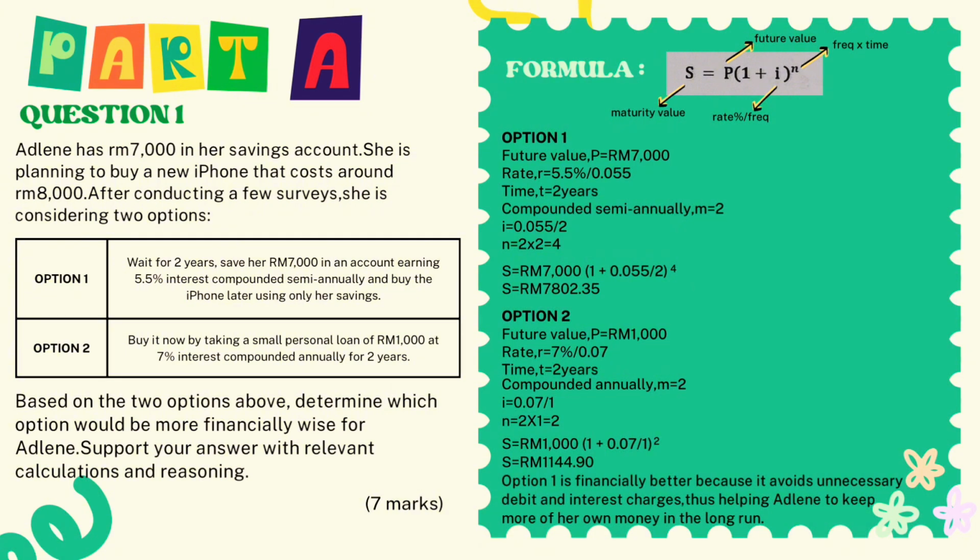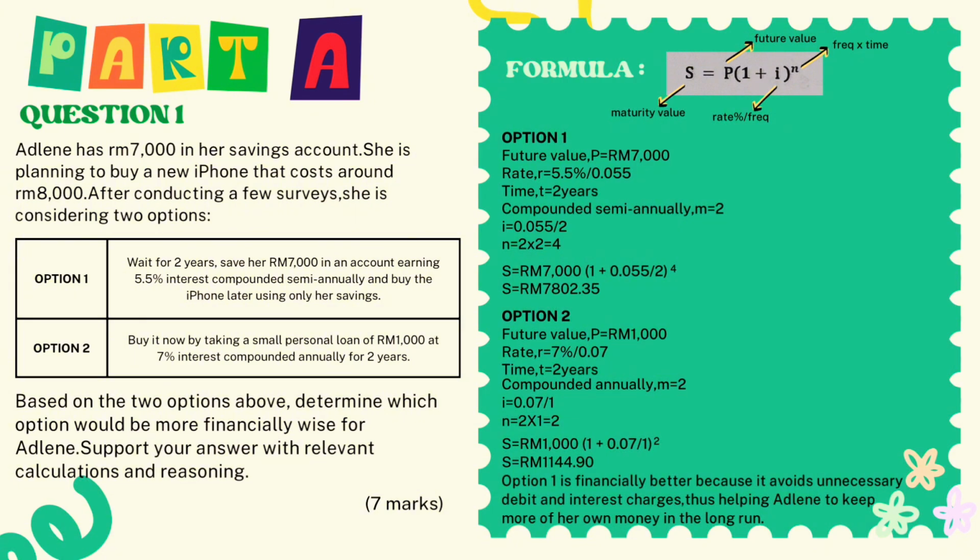Option 2, she will buy it now by taking a small personal loan of 1,000 ringgit at 7% interest compounded annually for 2 years. Based on the two options above, determine which option will be more financially wise for Adeline. Support your answer with relevant calculation and reasoning.